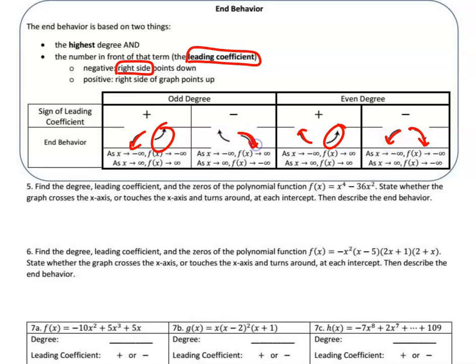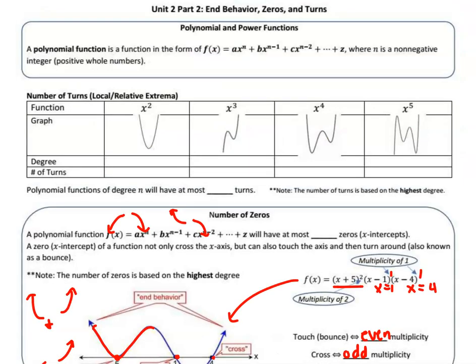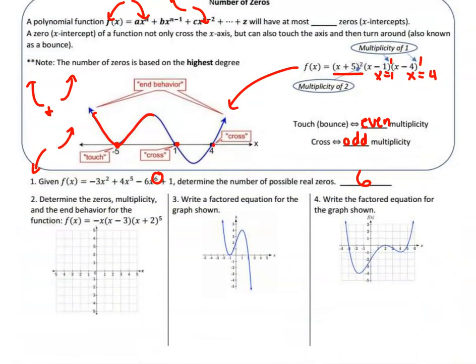So this one was down on the right. Since it was an odd negative, it's up on the left. So negatives go down on the right, positives go up on the right, evens do the same thing on both ends, odds do the opposite on both ends. So let's go back to the question down here at the bottom. Number 2, determine the zeros. Well, this one's already in factored form.